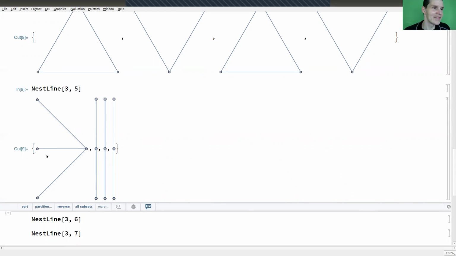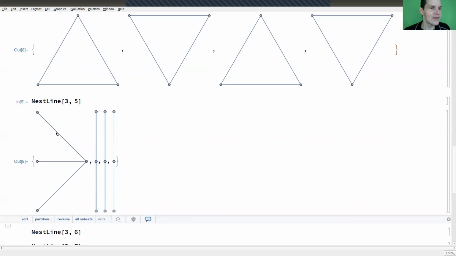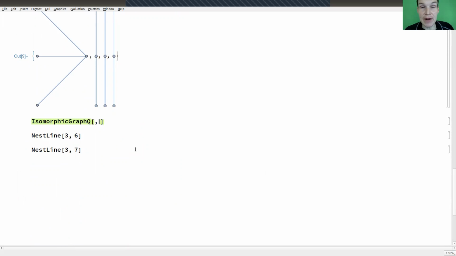Okay, but let me comment on this. So let us do this actually. So here's a vertex, here's a vertex, here's a vertex. We certainly have 3 vertices. And well, they're all connected to one another. So this graph is actually a triangle. And Mathematica actually knows that this graph is a triangle. So Mathematica has a built-in function to check whether graphs are isomorphic, which is pretty simple.